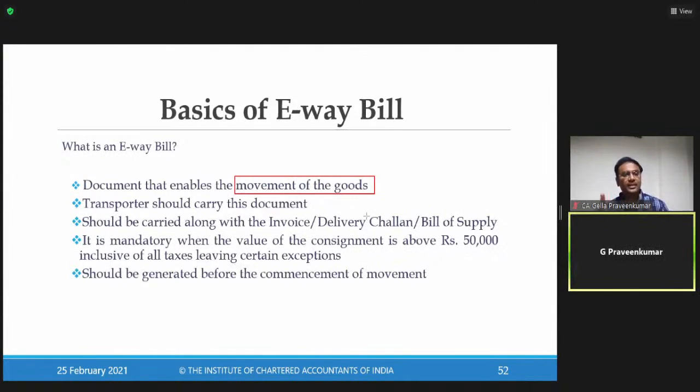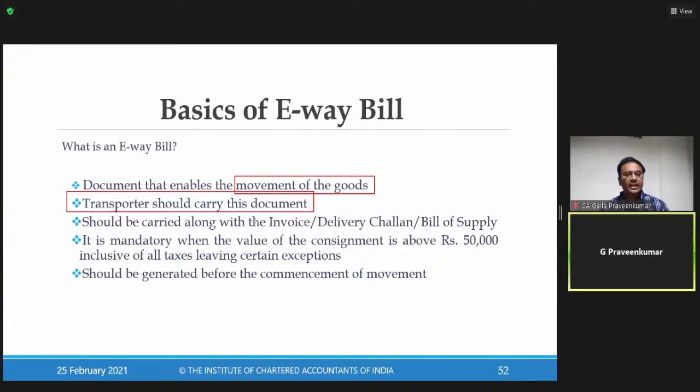Whenever there is a movement of goods, there is a requirement of e-way bill. The transporter should carry this document. Whenever there is movement of goods through transportation, the transporter should carry the e-way bill. Even if it is not happening through a transporter but by me, or by any person acting as a bailee for the purpose of delivery, the e-way bill is required. It should be carried along with the invoice, delivery challan or bill of supply.